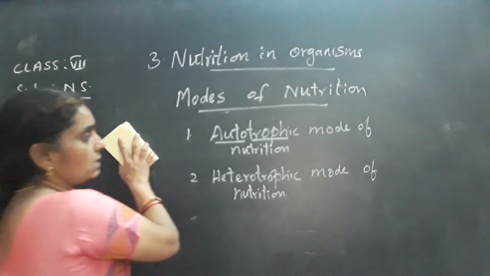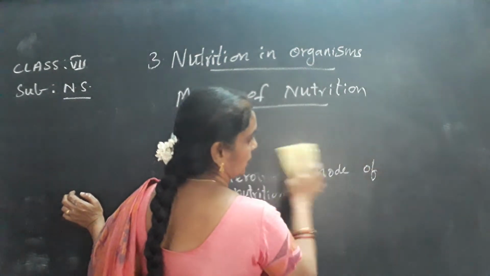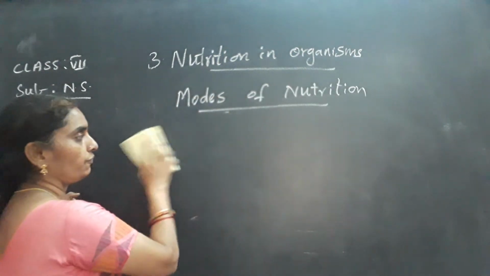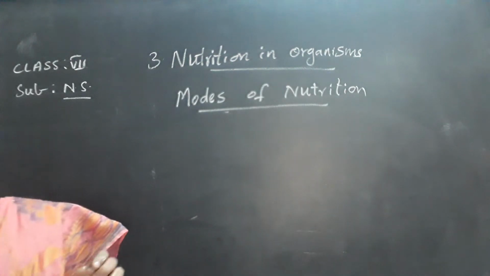So what is autotrophic mode of nutrition and what is heterotrophic mode of nutrition?